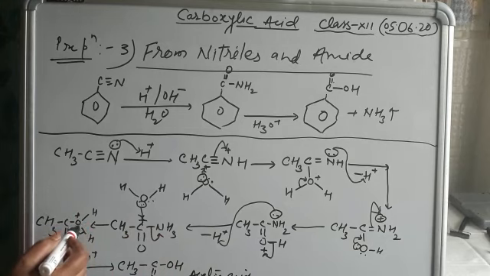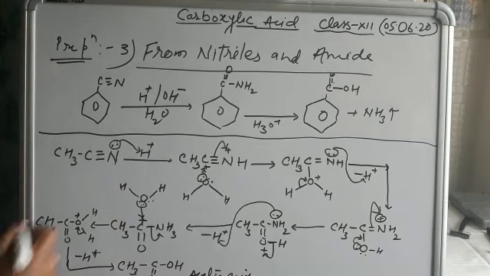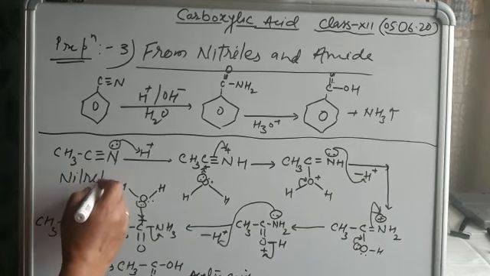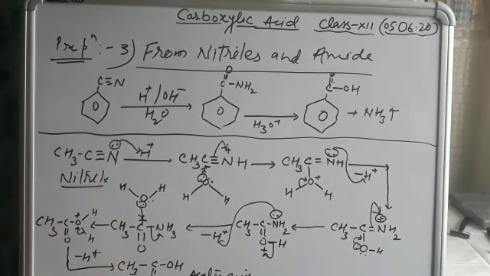After giving its electrons, positive charge appears on the oxygen, so it takes electrons towards it, removal of H+ takes place, and finally the formation of acetic acid takes place. This is the simple reaction mechanism by which nitrile gets converted into acetic acid through amide.